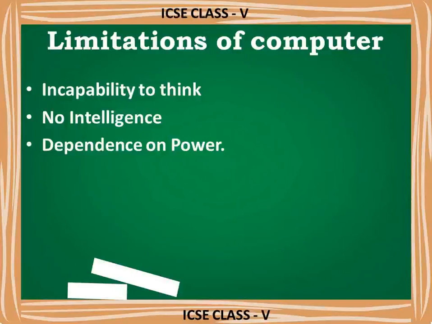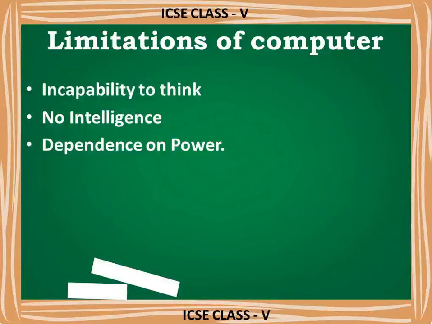That is incapability to think, no intelligence. Unlike human beings, a computer has no IQ. It needs instructions at every step. IQ is a unit to calculate human thinking capacity. But in a computer, its IQ is 0, because it will not take any decision or think on its own.